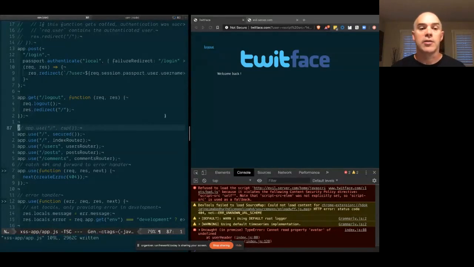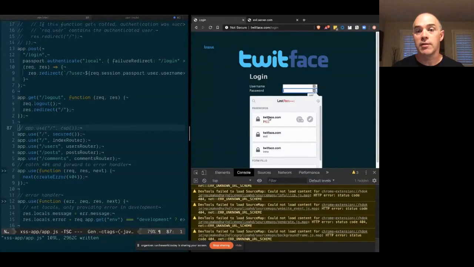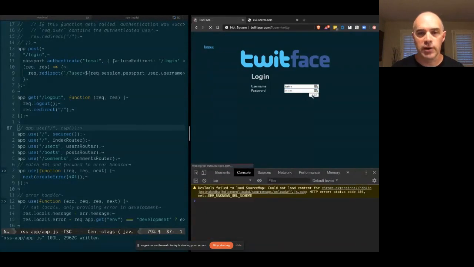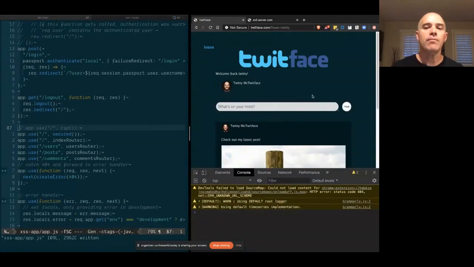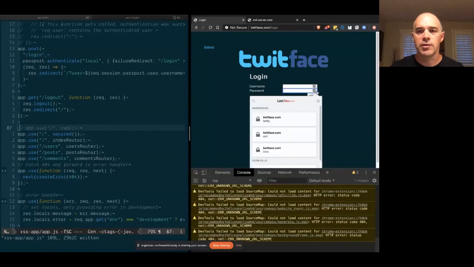All right, so that is reflected or non-persistent cross-site scripting. So let's move on to the second type. Second type is going to be stored or persisted cross-site scripting. This is where untrusted user input makes its way all the way to the server and into storage. So we're here in McTwitbase. Actually, let's log in as one of Twitty's friends. Twitty, of course, is me.